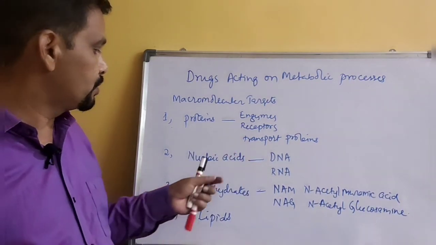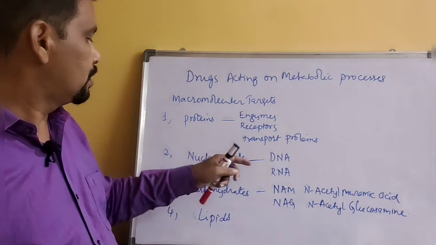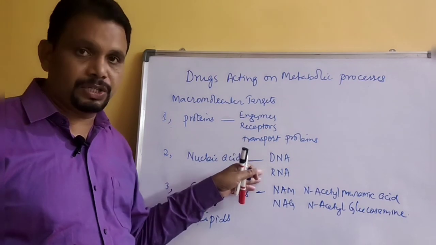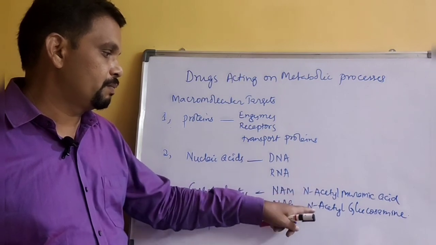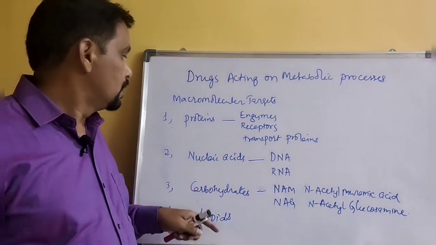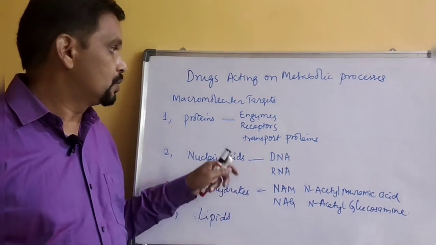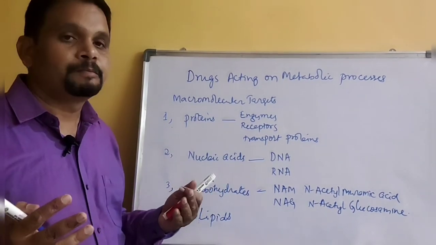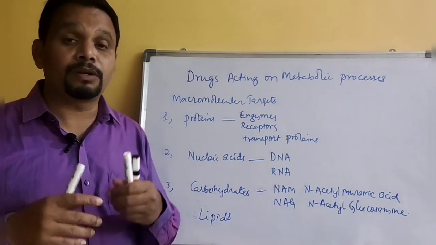Okay, so you know about nucleic acids, deoxyribonucleic acid. In nucleic acids, what kind of bases you have, purines and pyrimidines, and what is the structure of N-acetyl muramic acid and N-acetyl glucosamine, and what is the structure of lipids. Okay, so I'll explain to you in the next class about these drug targets. So till now I explained to you the definition of a drug, the macromolecular targets and the pharmacological effects.